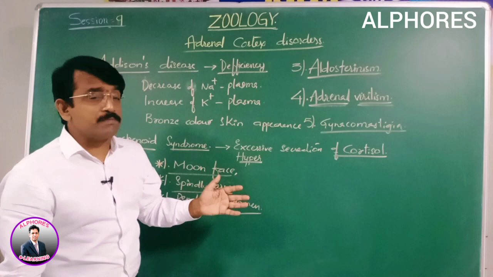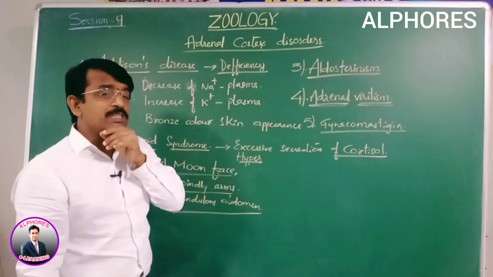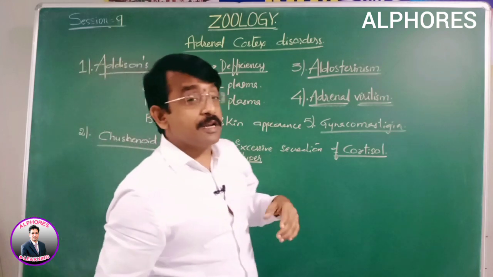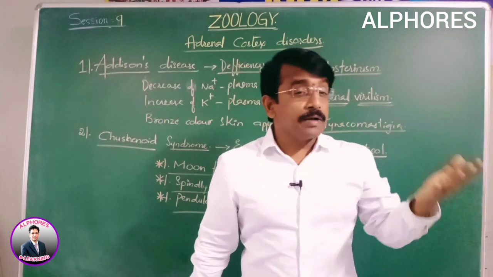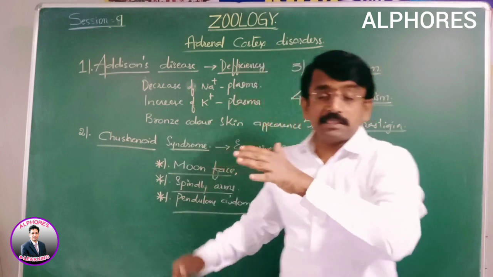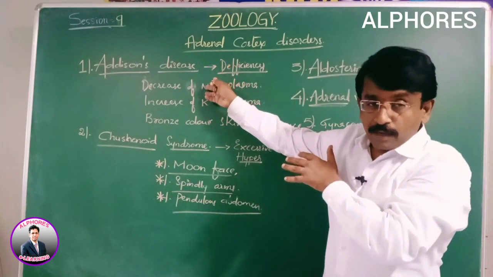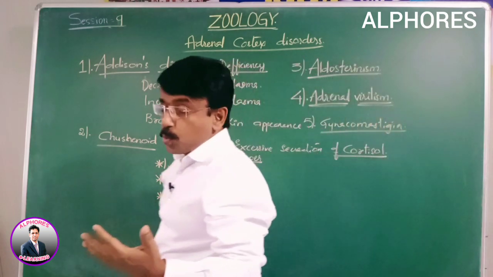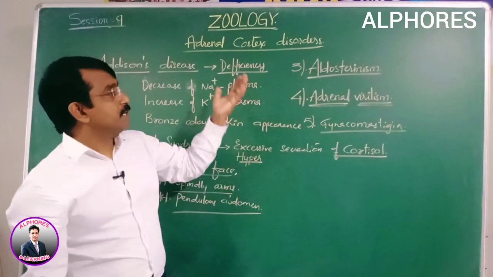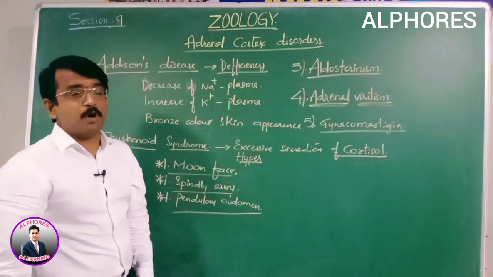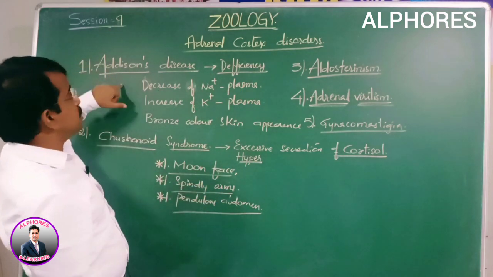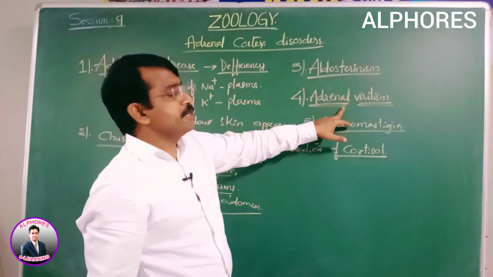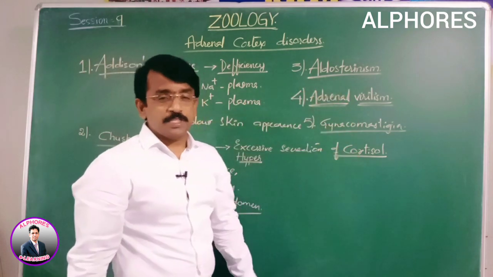What we observe is that during sudden accidents the adrenal cortex may be damaged, or during surgery there is removal of the adrenal cortex. That is the reason why, if they are removed or damaged, we observe abnormalities such as Addison's disease, Cushingoid syndrome, aldosteronism, adrenal virilism, and gynecomastia.